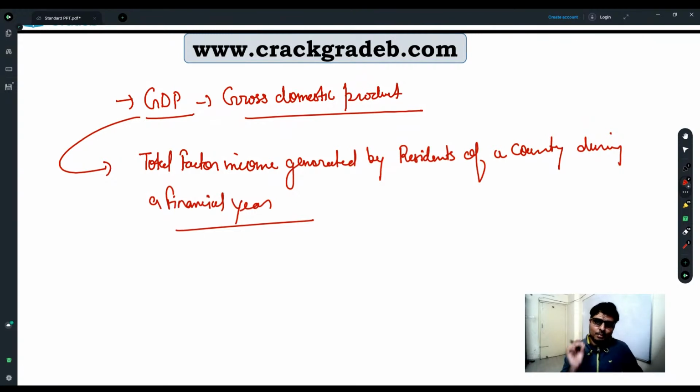Total factor income generated by residents of a country during a financial year.